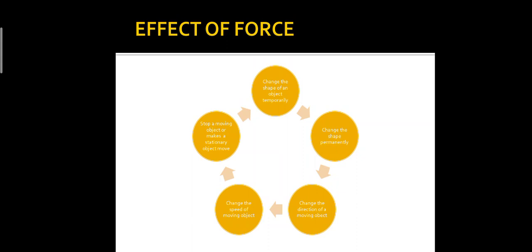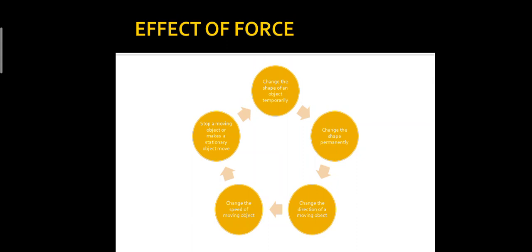Now, what are the effects of force? Force can change the shape of an object temporarily and also permanently. For example, a car is damaged because of force, and a box is damaged because of force when we drop it from a height.